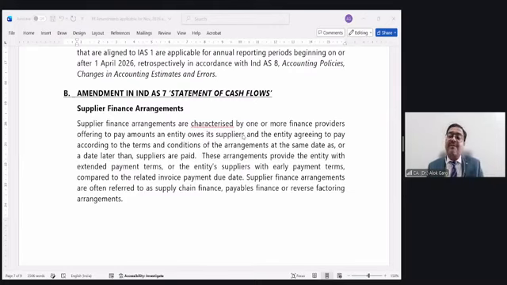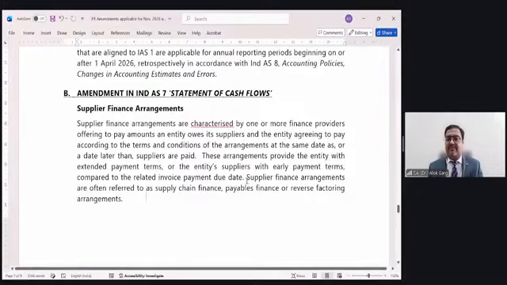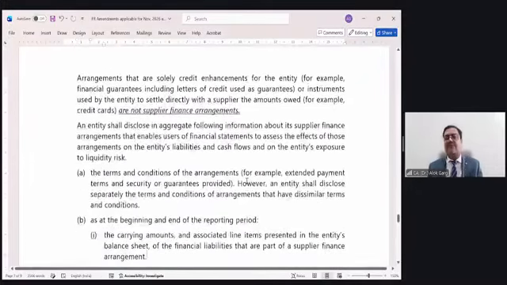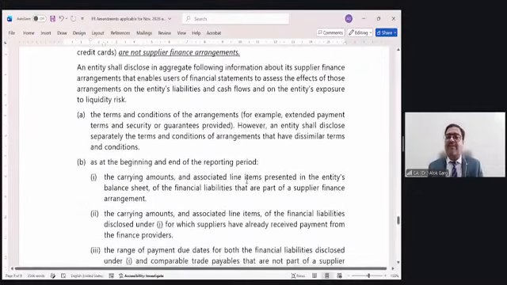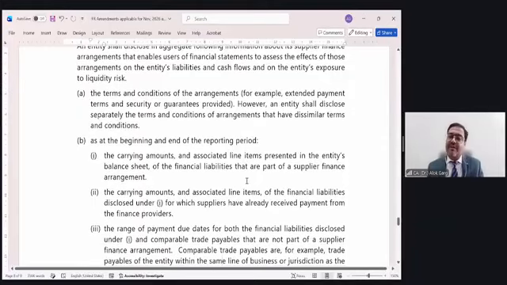This amendment came in Ind AS 107 and Ind AS 7 statement of cash flows. Now this amendment says that you have to provide some qualitative and quantitative information as a disclosure. Let me tell you in a summarized manner.